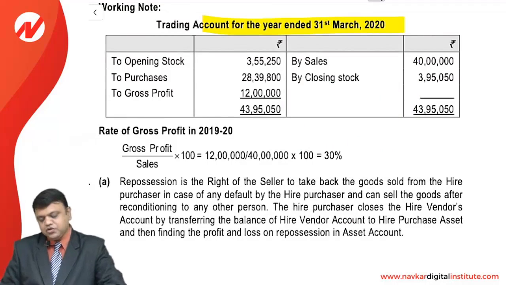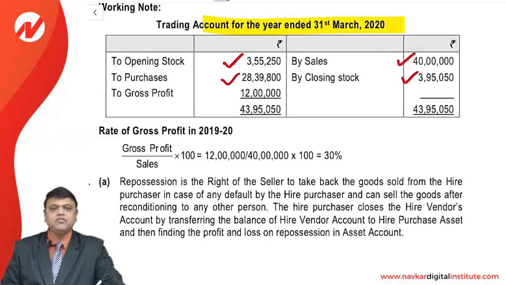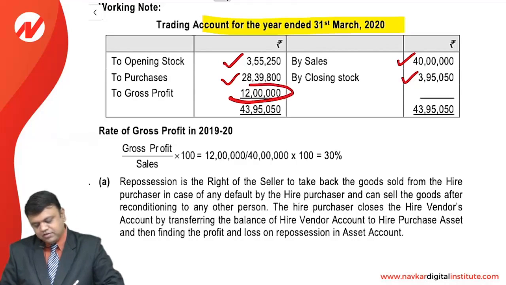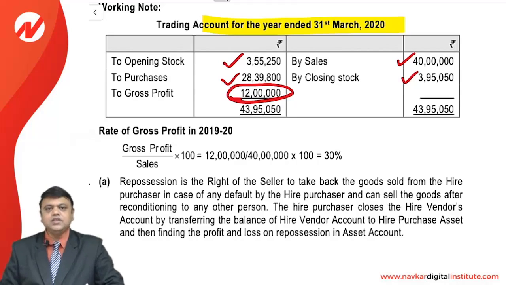Starting with opening stock 355250 as given in the question, added with the purchase of the previous year, sales of the previous year, and the closing stock is also provided for the previous year. So this is the balancing figure friends, the GP, and that GP now we need to convert into GPR.